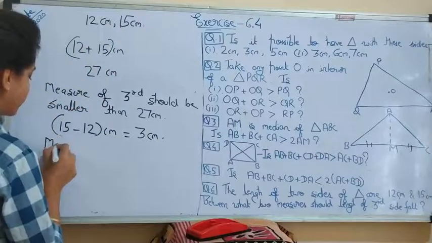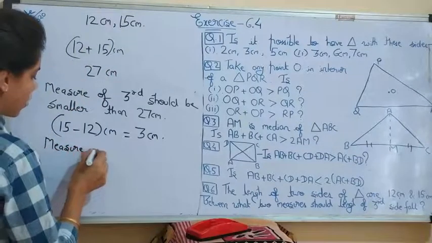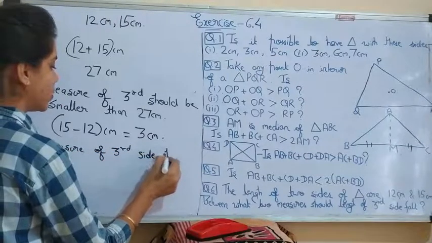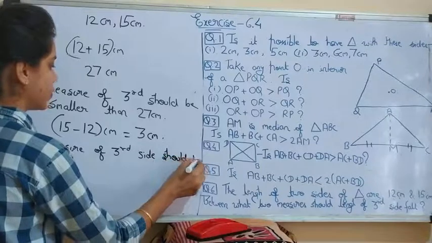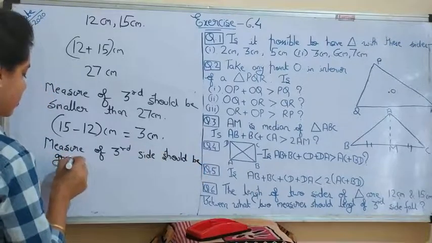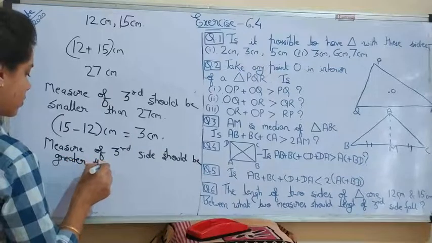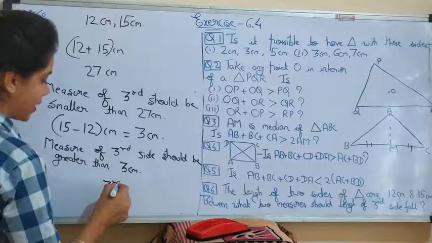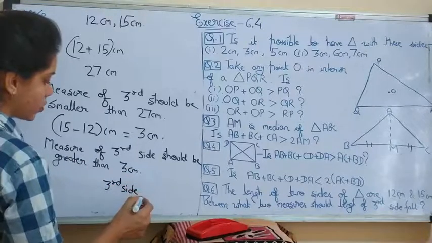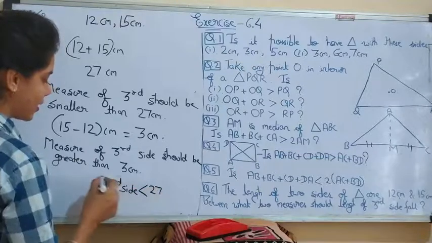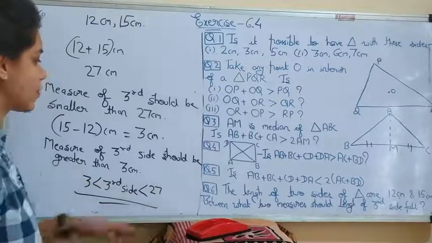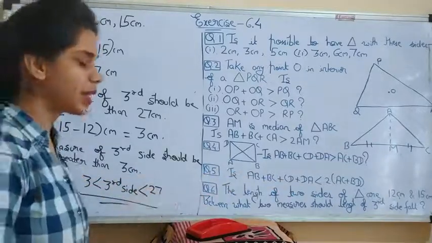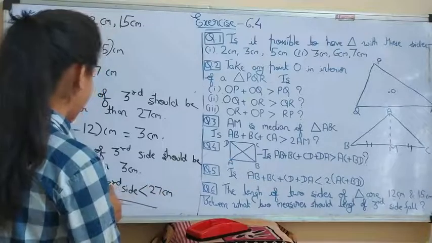So the third side is smaller than 27 and greater than 3 centimeter, so its measure should be in between 3 centimeter and 27 centimeter.